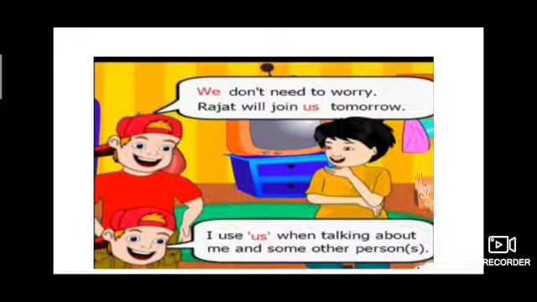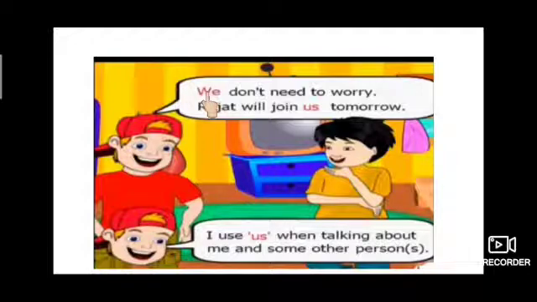The next pronouns are we and us. Here the boy is saying, we don't need to worry. Rajat will join us tomorrow. Here we have more than one person, so he is using the pronoun we.